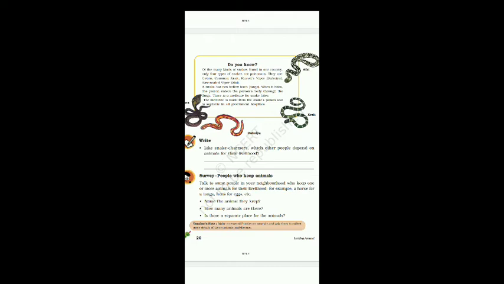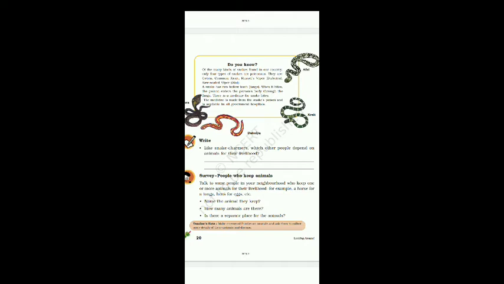When it bites, the poison enters the person's body through the fangs. So the fang is going to be the medium through which poison enters the person's body.